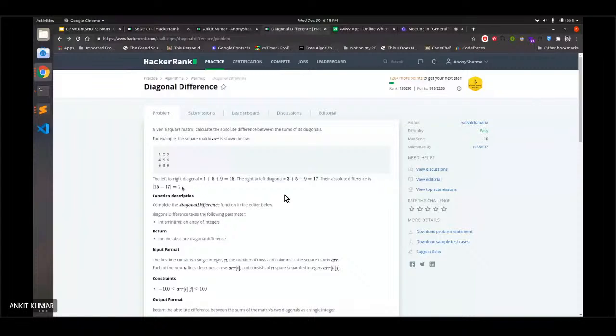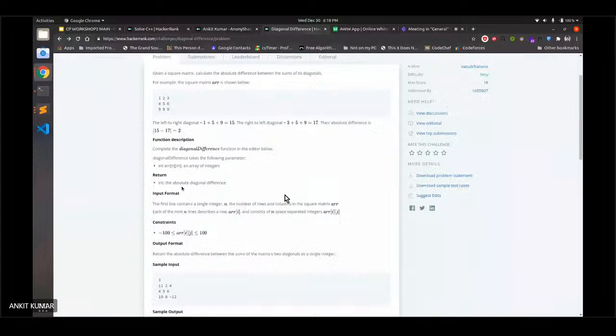Then if you move forward, there will be the input format, which will tell you the way that you have to code the solution. It says the first line contains a number n, which is the number of rows and columns. Since it is a square matrix, we don't need both row and column numbers, so it's just the size. And then we will be given the whole matrix.